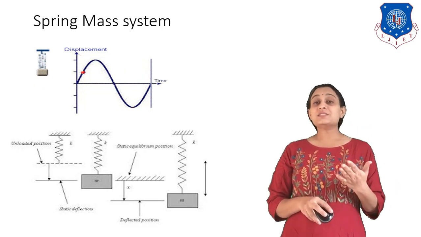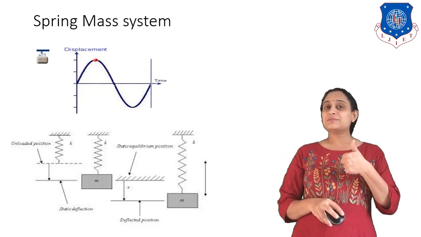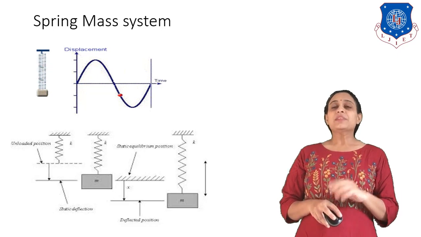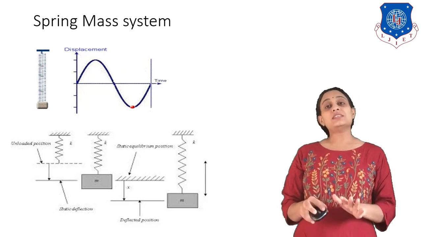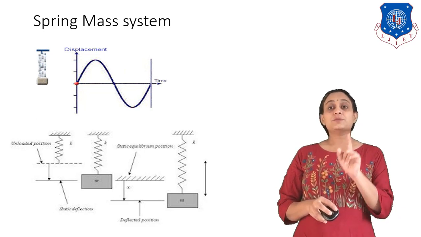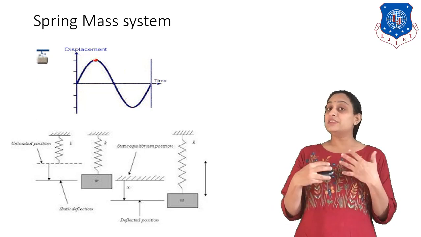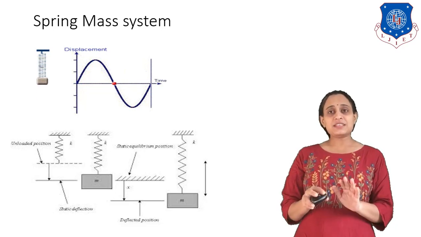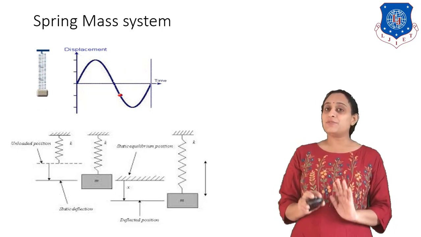It means what is the spring force in the upward direction? K into delta, which is the spring force. Now first of all you have to understand what is K. Students, K is the spring stiffness, which you have already studied previously. What is spring stiffness? Stiffness is force by deflection.